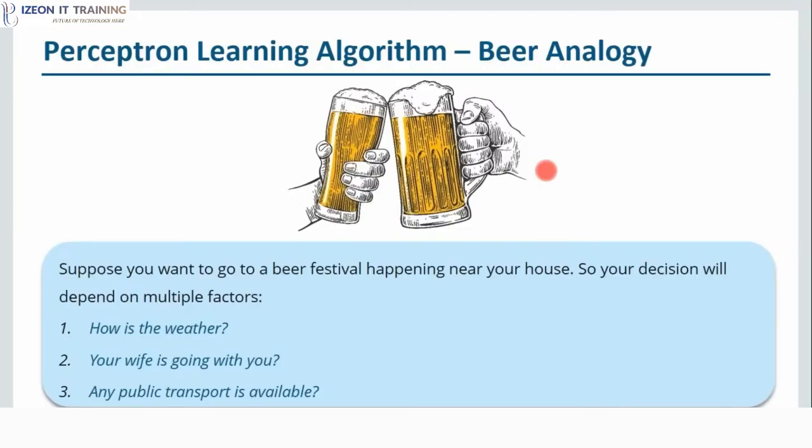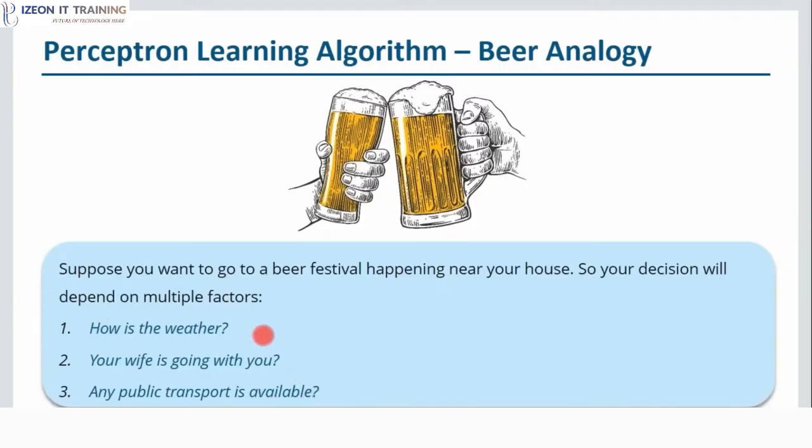There's a beer festival happening near your house, and you want to badly go there. But your decision actually depends on three factors. First is how is the weather, whether it is good or bad. Second is your wife or husband is going with you or not. And the third one is any public transport is available. So on these three factors, your decision will depend whether you will go or not.